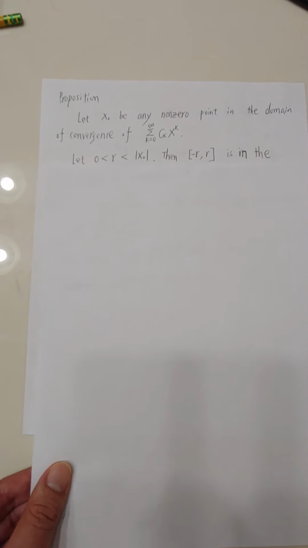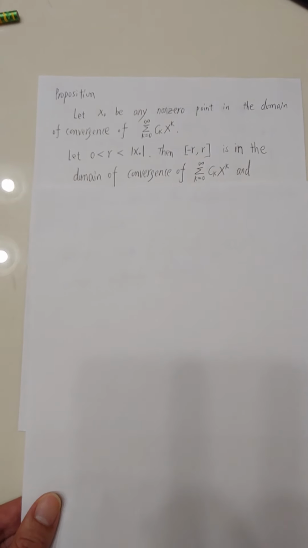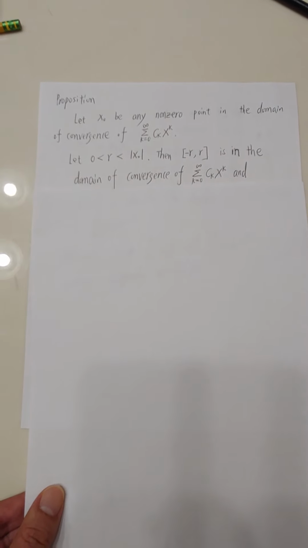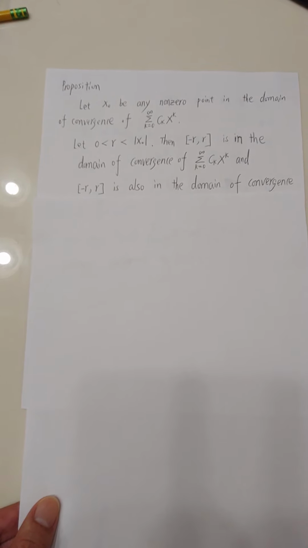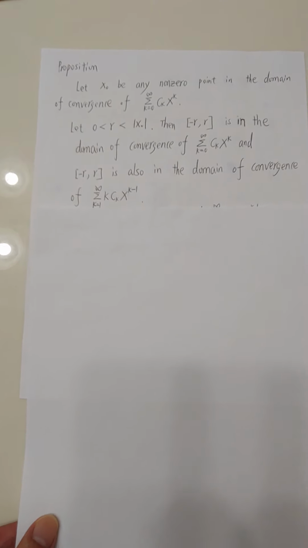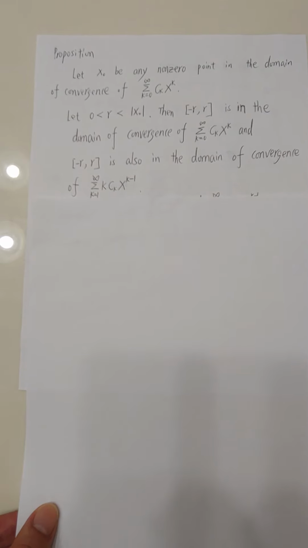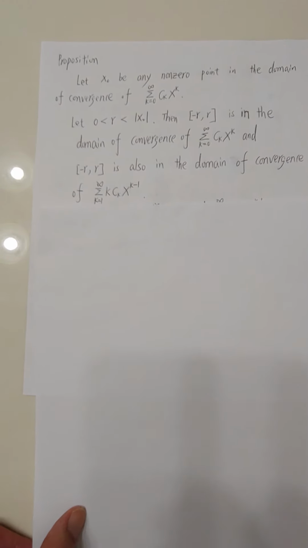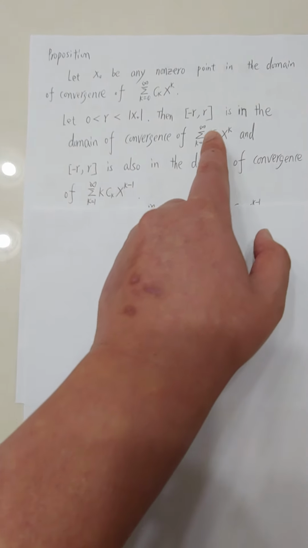Then the closed interval from negative r to r must be in the domain of the convergence of the power series. And this interval is also in the domain of the convergence of the power series which is the summation k from 1 to infinity of k times c sub k times x to the k minus 1, which is actually the derivative of each term of this one, right?